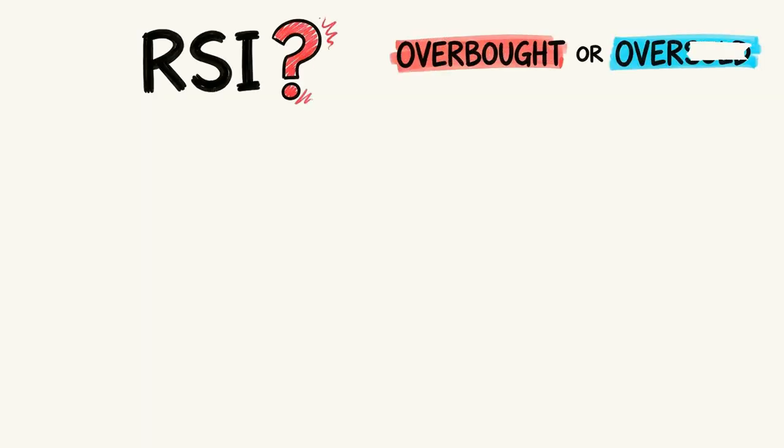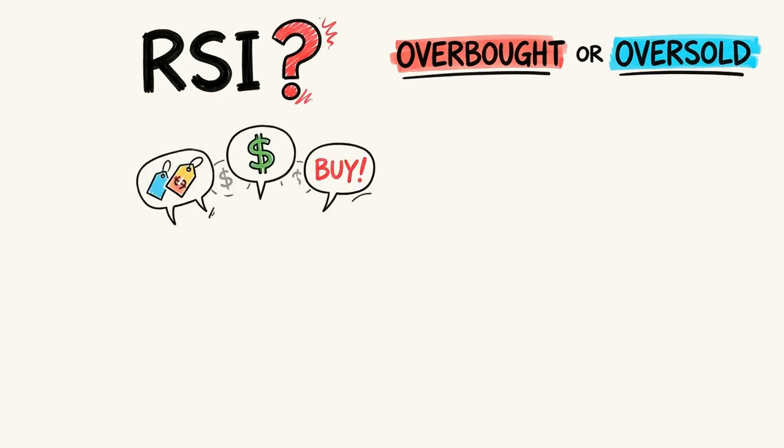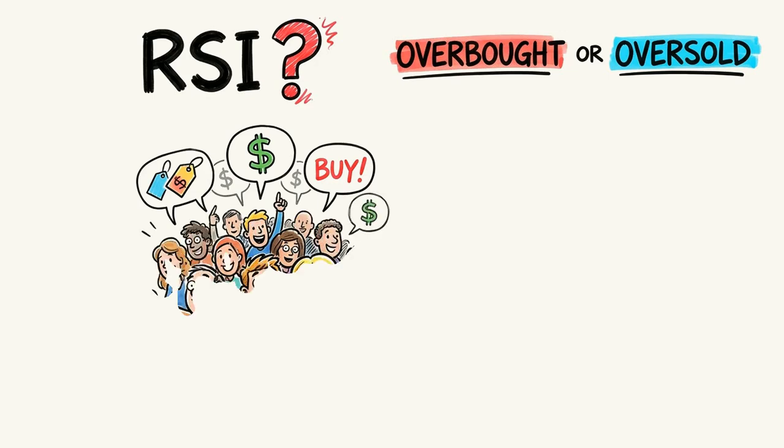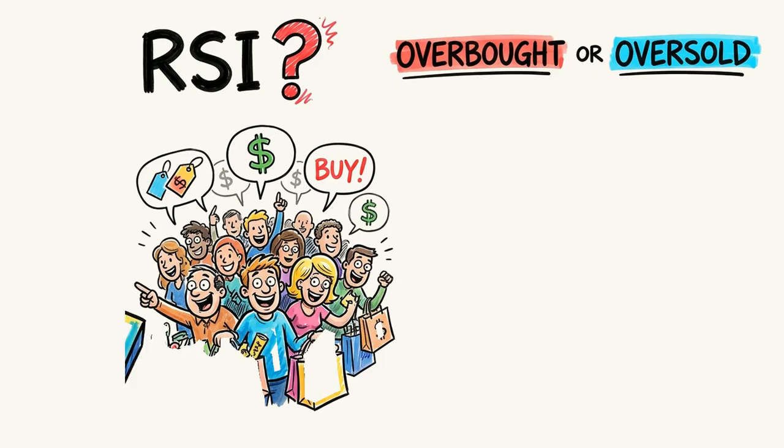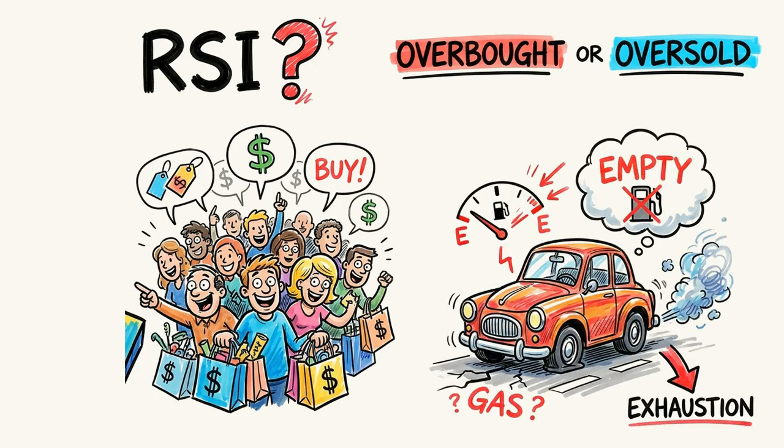Quick question. RSI measures whether a market might be overbought or oversold. What do you think happens when everyone has already bought? Think about it. The answer is coming up. Here's the idea. When nearly everyone who wants to buy has already bought, there are fewer new buyers left. The move can start running out of fuel. That's where RSI comes in.